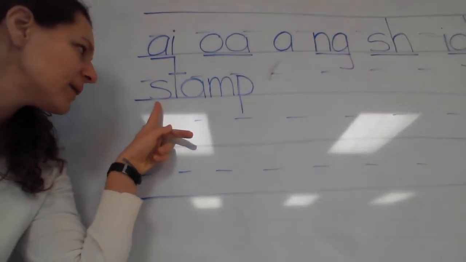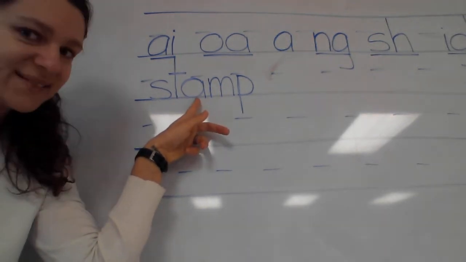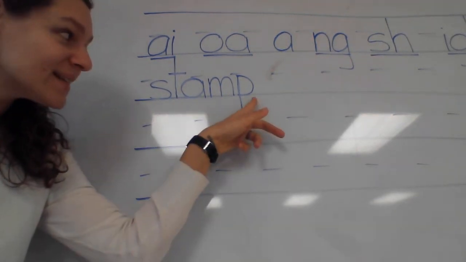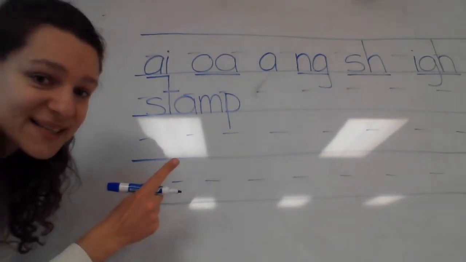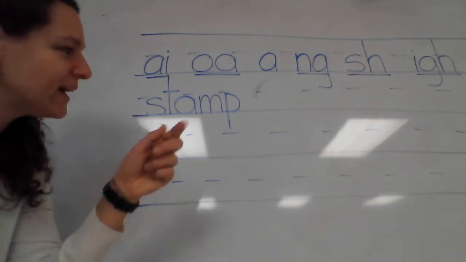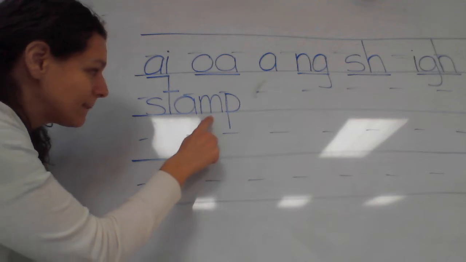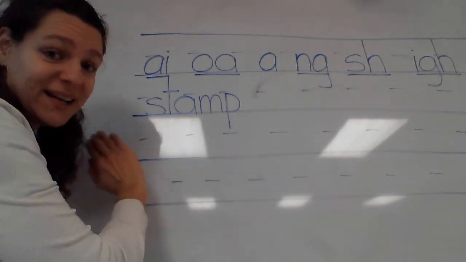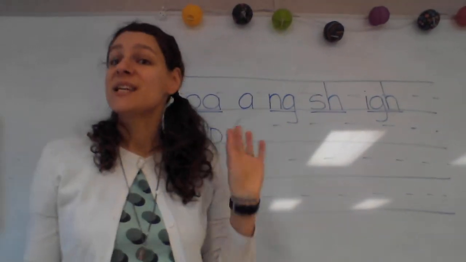Let's mark it. Does this need a marking? How about this one? Saying its first sound. This one? This one? Nope. All right, nothing to mark. Class, what kind of syllable is this? I heard Britta say closed. Nice job, Britta. It is a closed syllable. Let's read it. Good. Stamp.